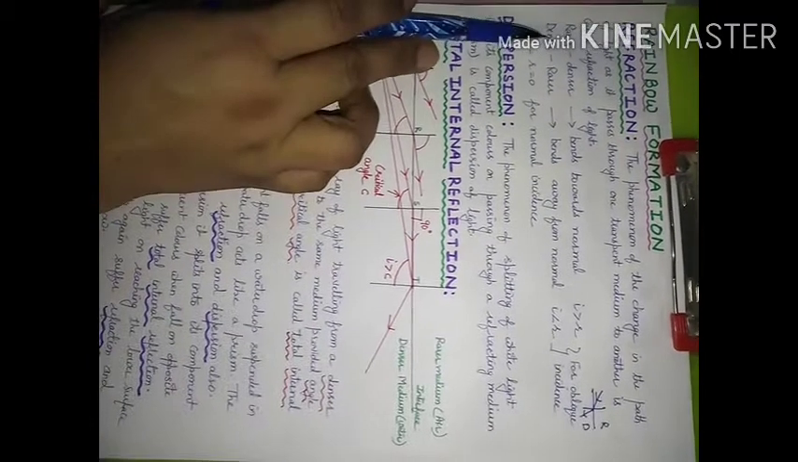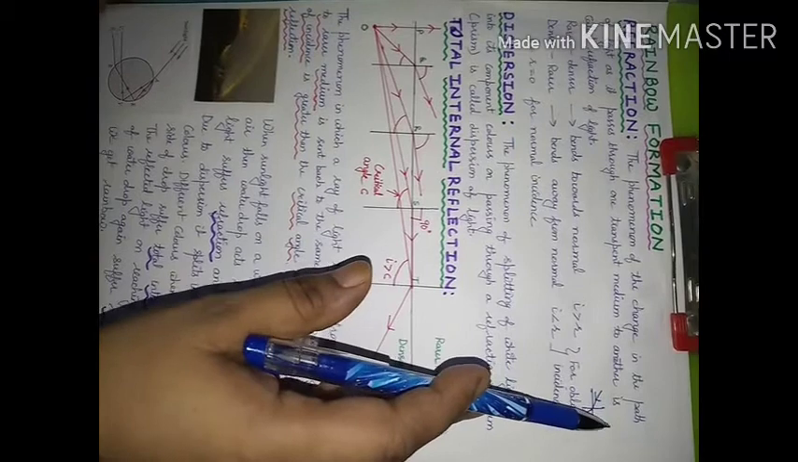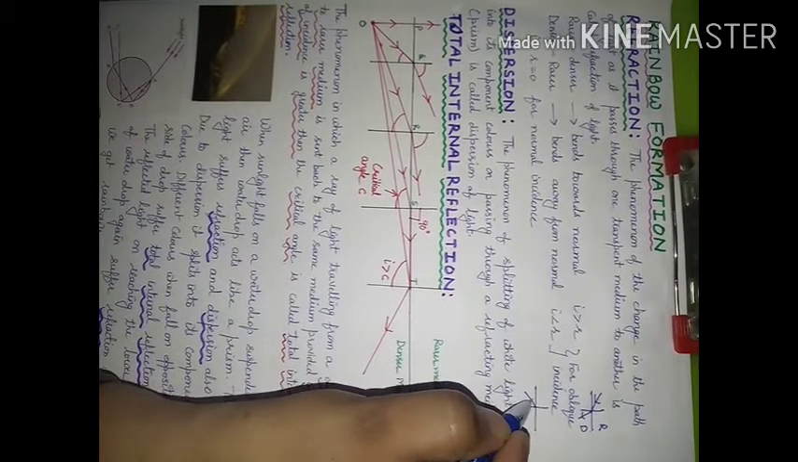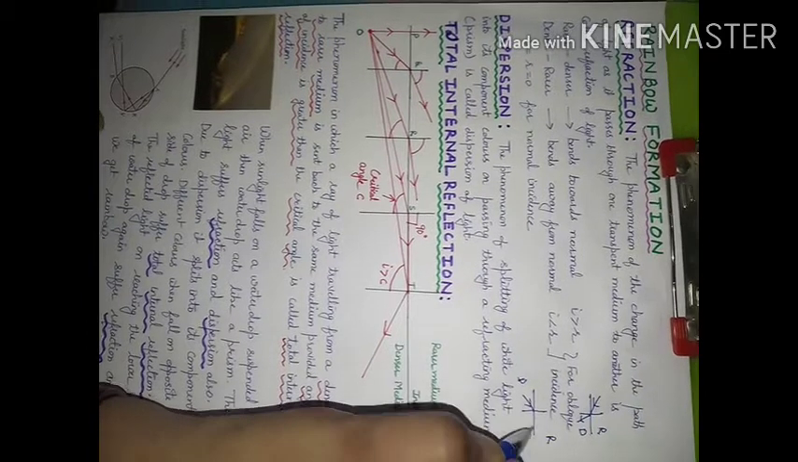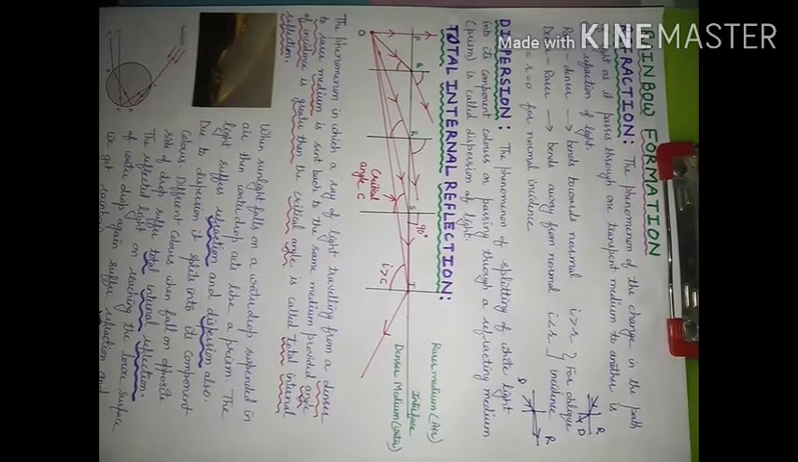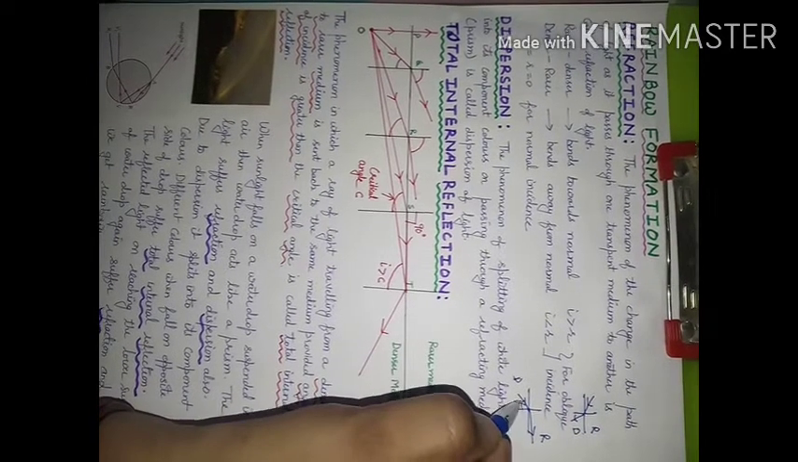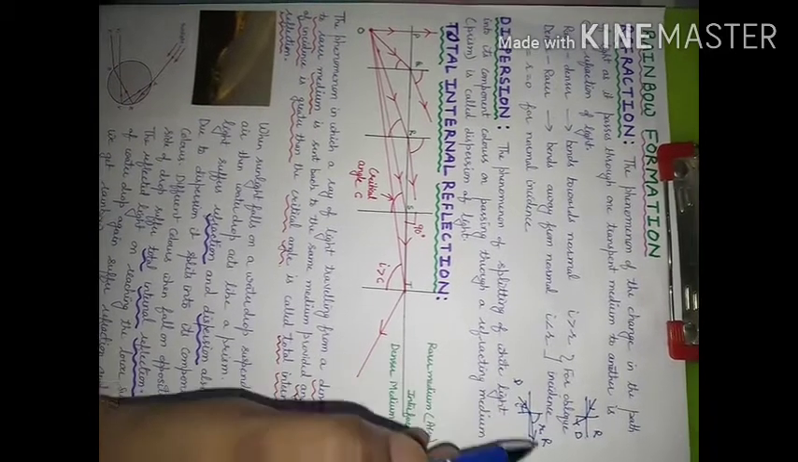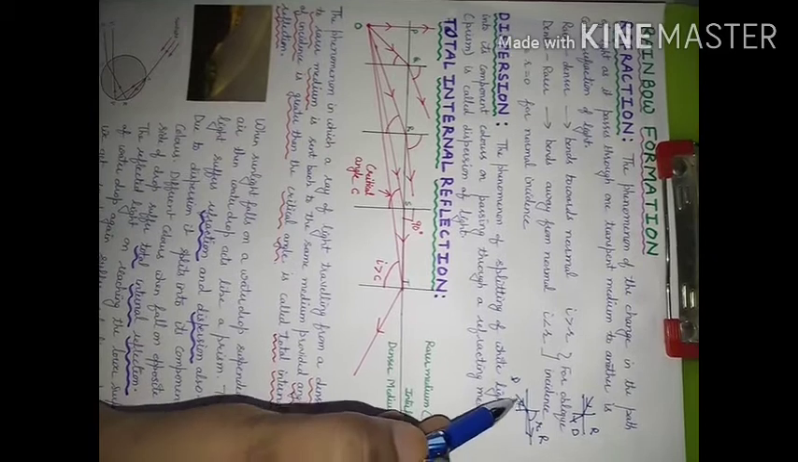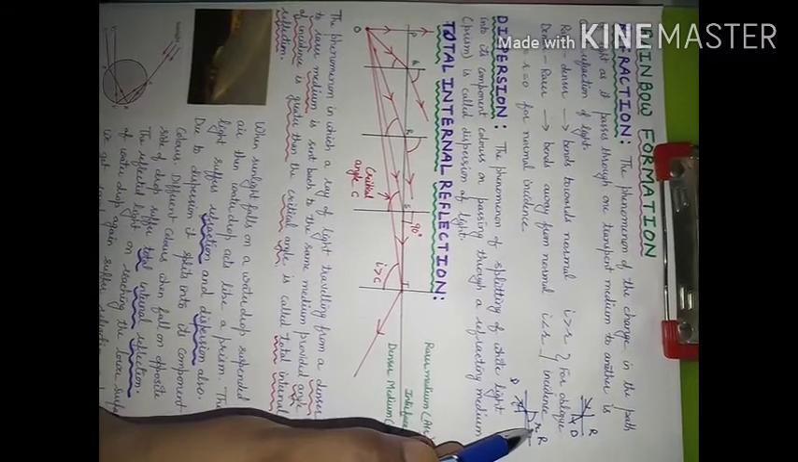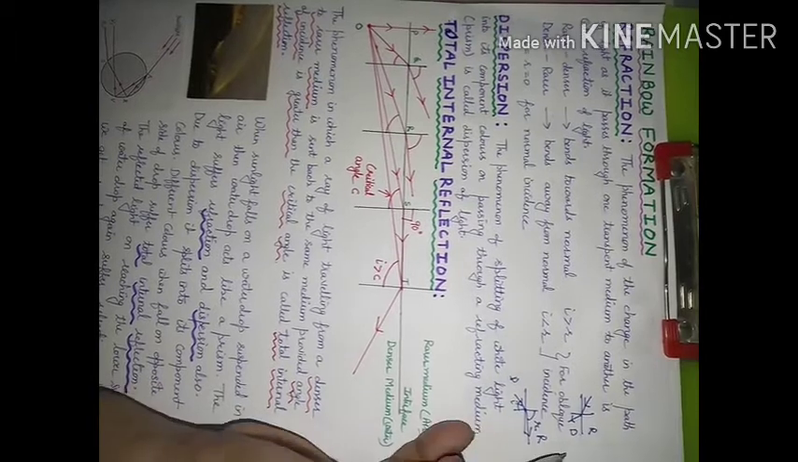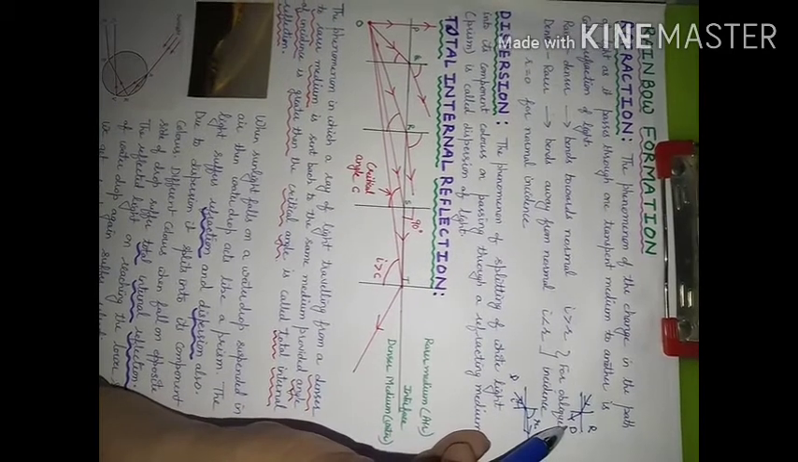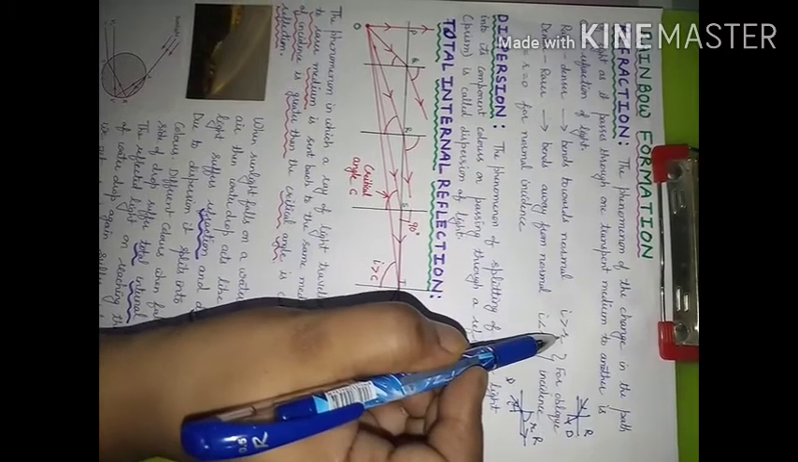When ray of light will go from denser medium to rarer medium, in that case it will bend away from the normal. It means I can consider this is a normal and this is ray of light going. This is denser medium, this is rarer medium. So it will bend away from the normal. This will be angle of incidence. This will be angle of refraction. So when ray of light goes from denser to rarer medium and it is falling obliquely, angle of incidence will be less than angle of refraction. And if it is going from rarer to denser medium, then angle of incidence will be greater than angle of refraction.